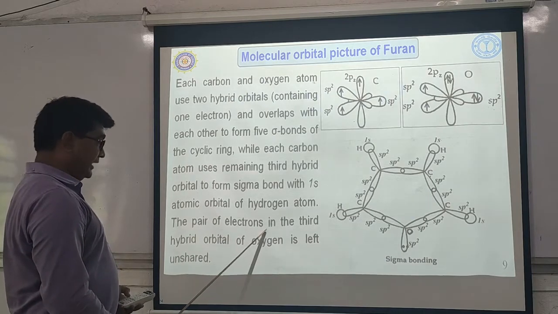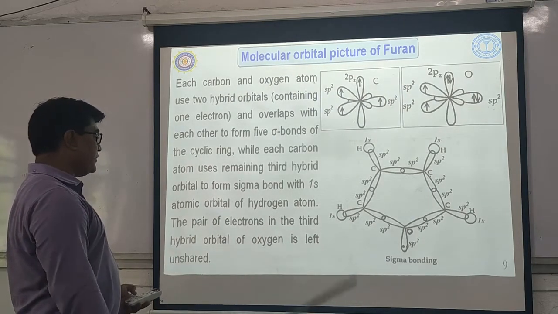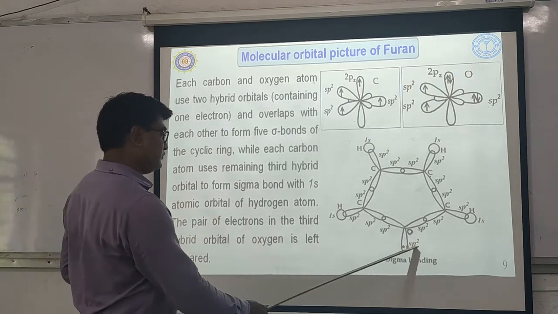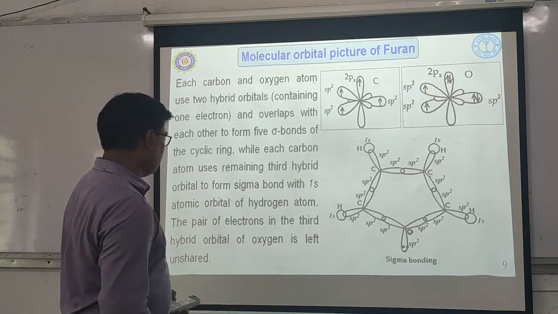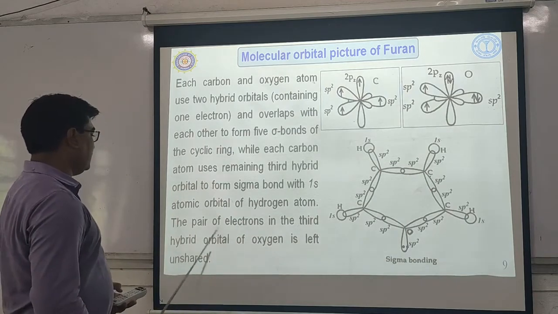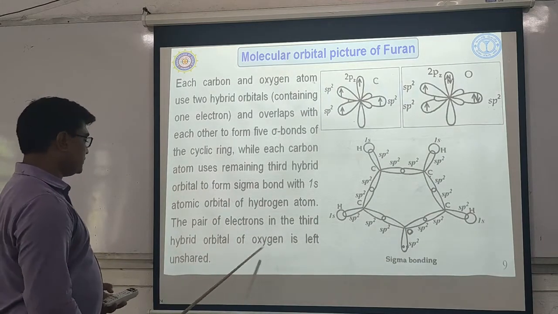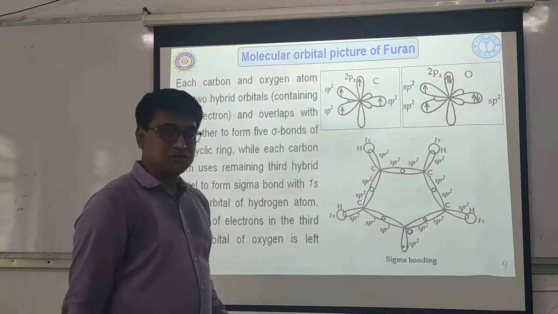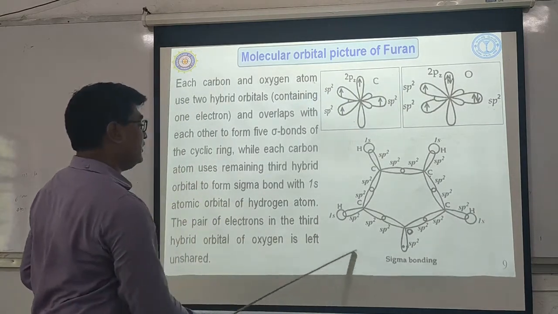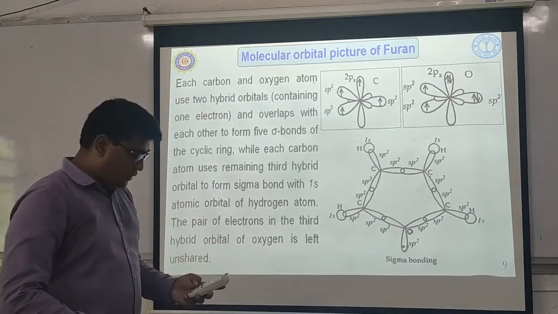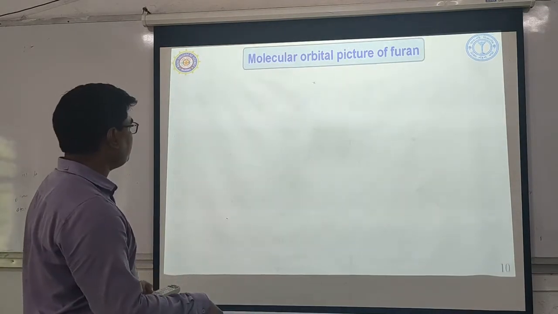The pair of electrons in the third hybrid orbital of oxygen, this is the third hybrid orbital of oxygen, remains unshared. So this is the formation of a sigma bond in the furan. Okay, I hope you have understood it.